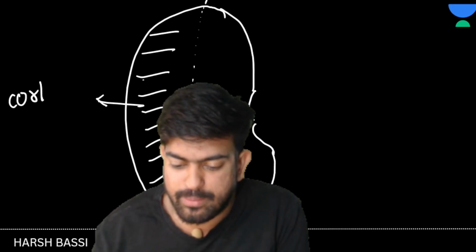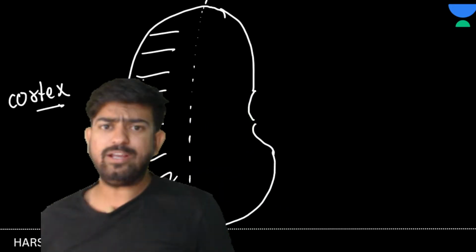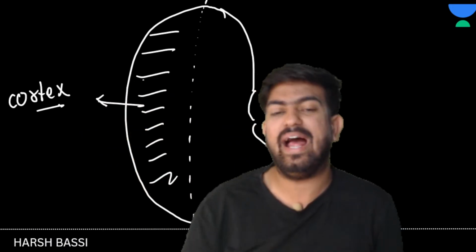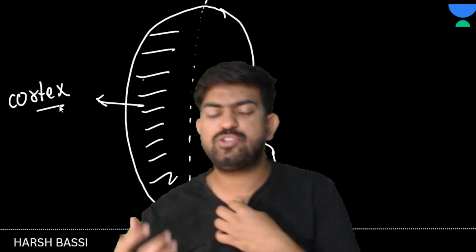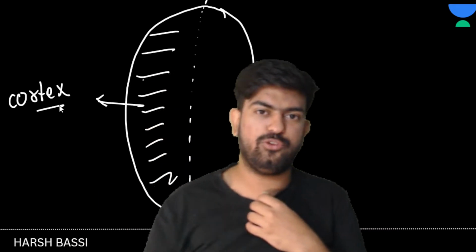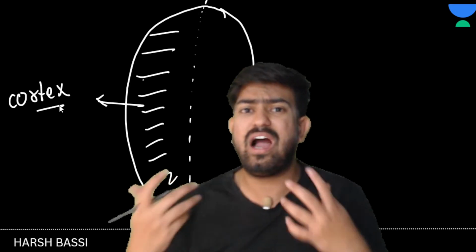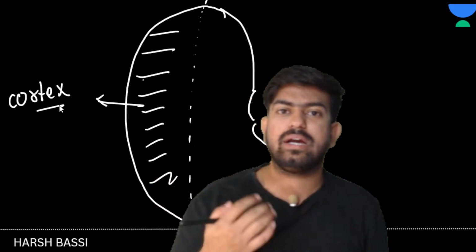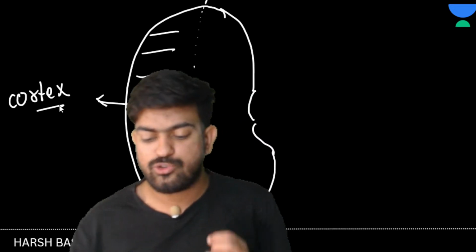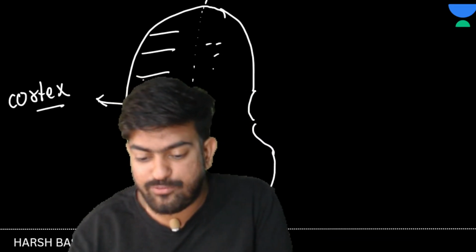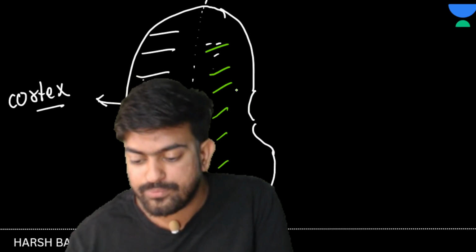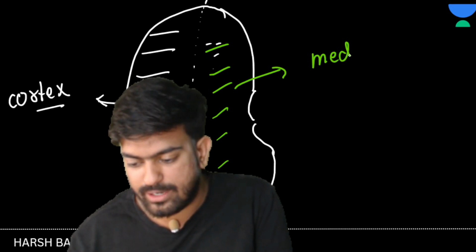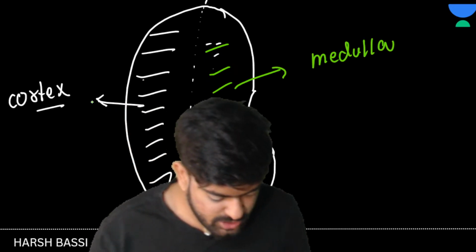See how you can remember. Cottage. We make a cottage, right? We make cottages with wood, and in villages cottages are made only with wood, bamboo and all these things. Where do you build it? You will not build it inside the house, you will build it outside the house. So that is cortex. And inside we have medulla. Now this much is clear.